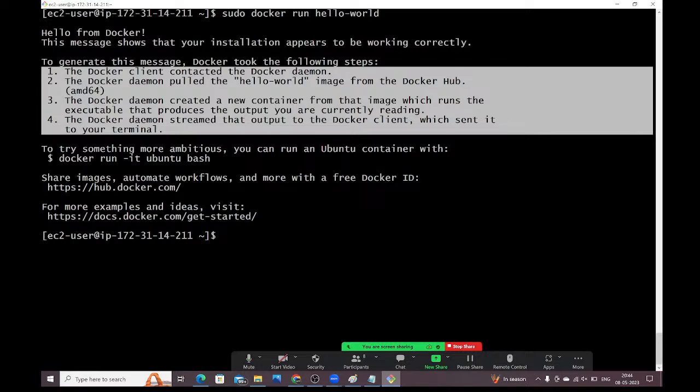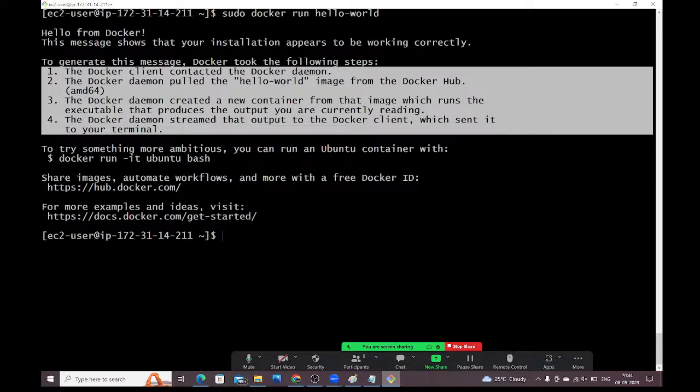The Docker daemon will pull the hello world image from the Docker Hub. The Docker daemon created a new container from the image which runs the executable that produces the output you are currently reading. The Docker daemon streamed that output to the Docker client. Simple. Here the Docker client is available.